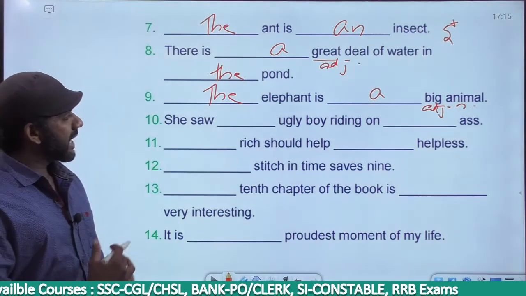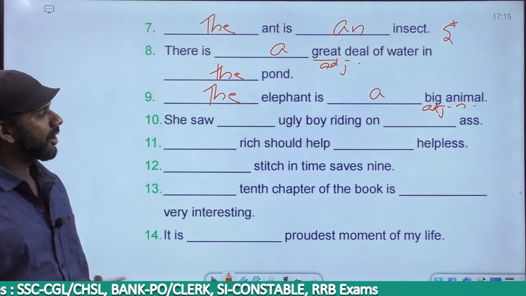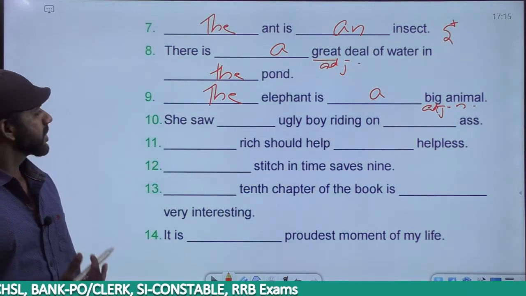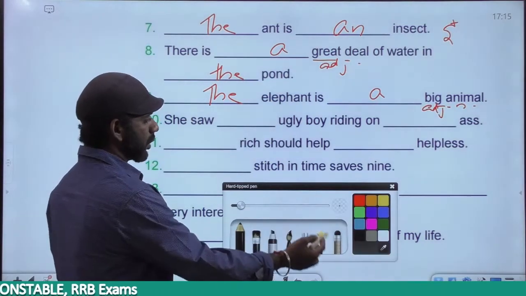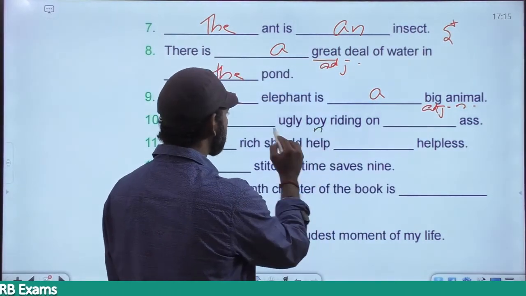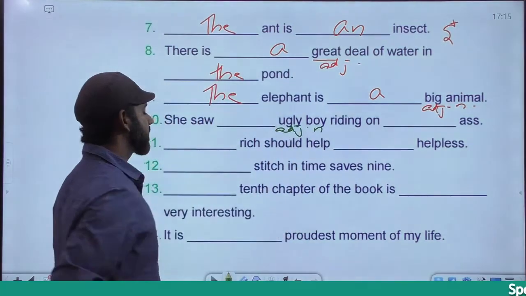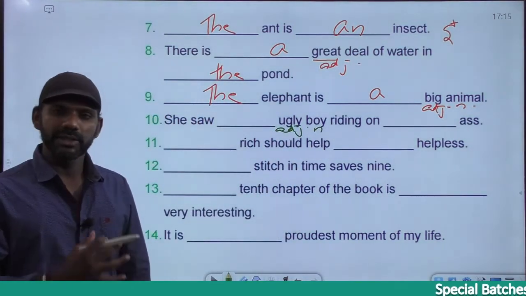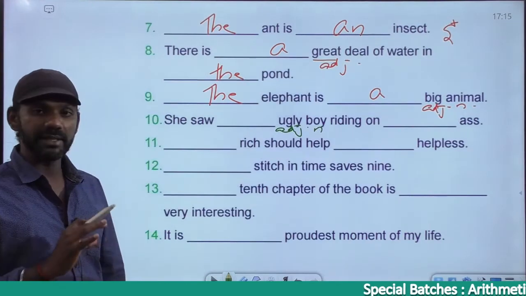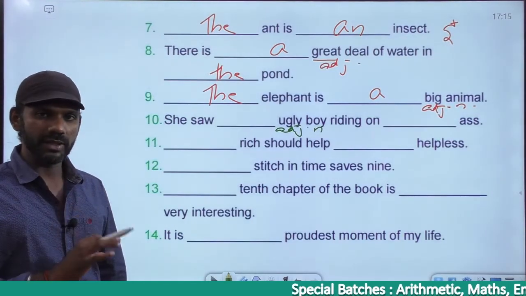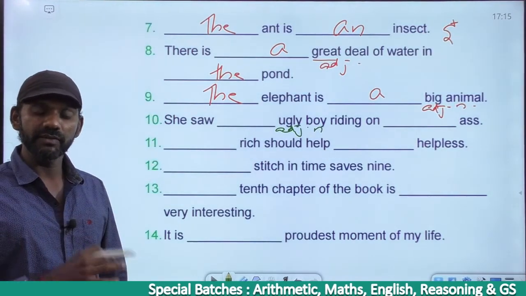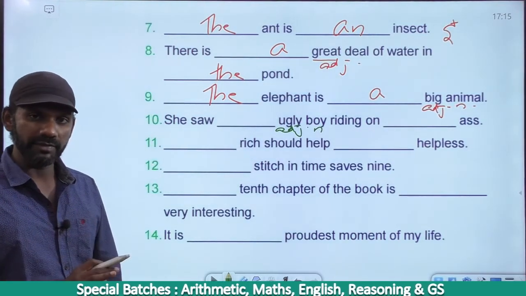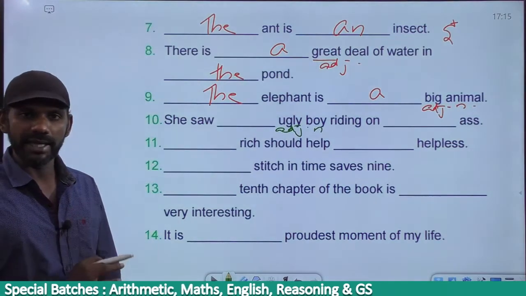She saw an ugly boy riding on a bike. She saw an ugly boy. Boy is a noun, so ugly becomes an adjective. What kind of boy? Ugly boy. So the word ugly describes boy, which is a noun. Any word that describes a noun is called an adjective. So ugly becomes an adjective. Positive degree adjective. We don't use the with a positive degree adjective, so it must be a or an.